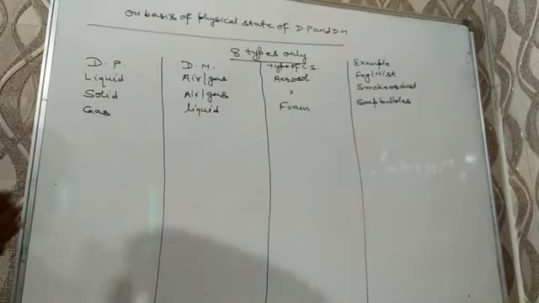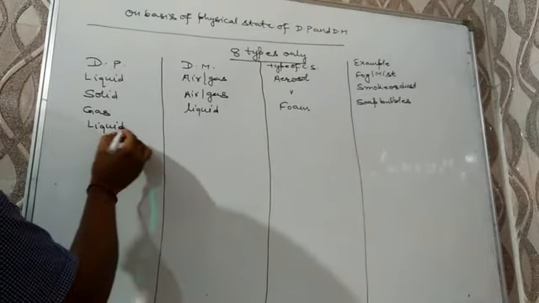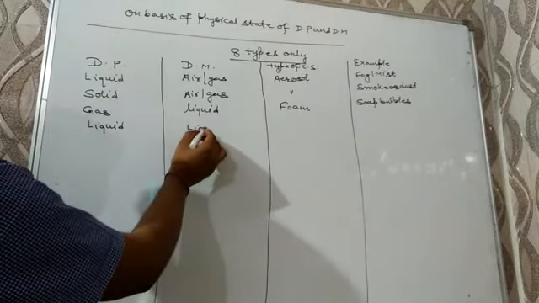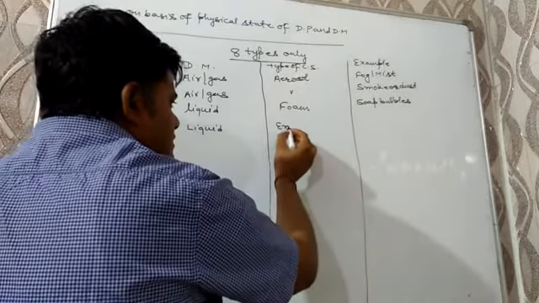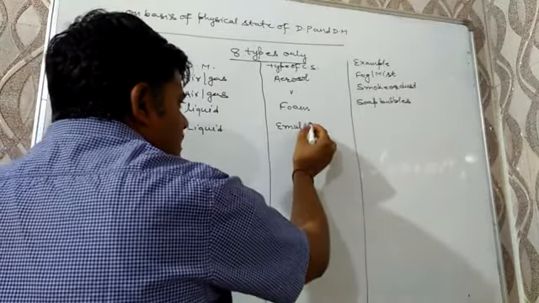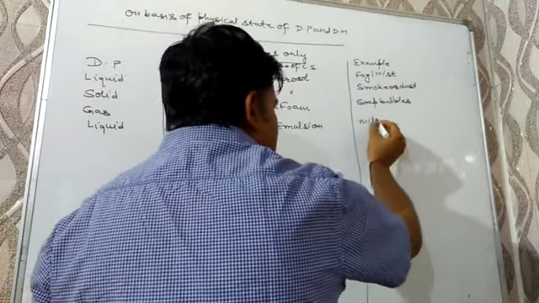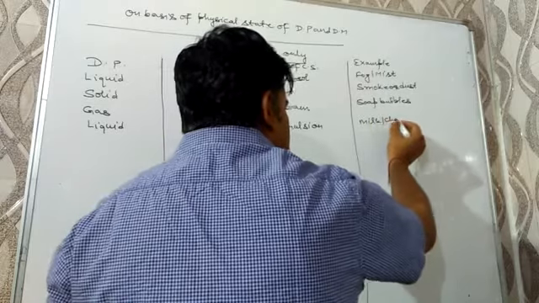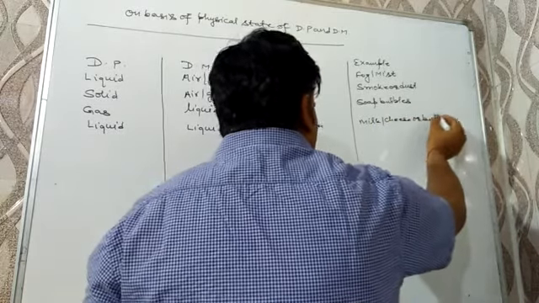Next case, when the dispersed phase is liquid and the dispersion medium is liquid, then the colloidal solution is known as emulsion. Examples of it are milk, cheese, butter, or paint.